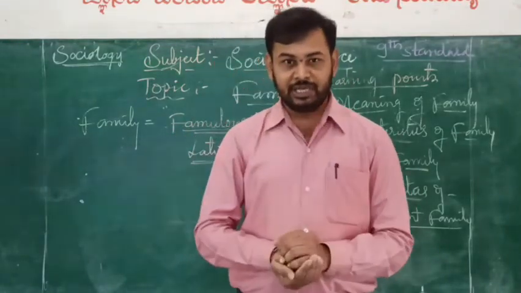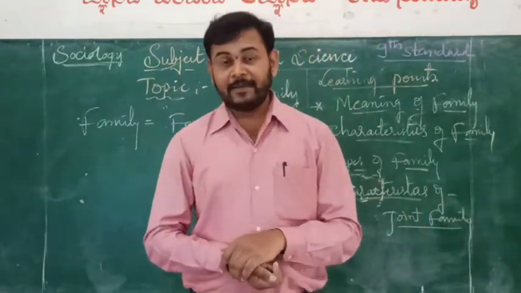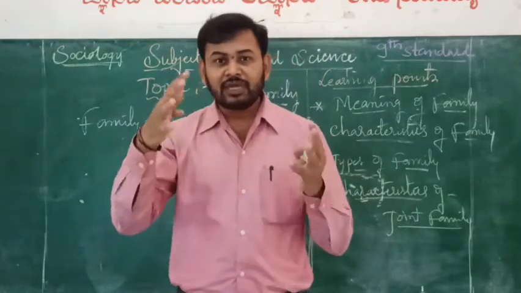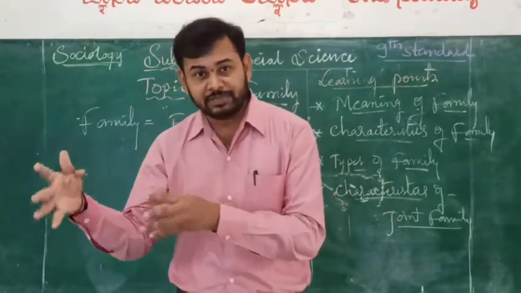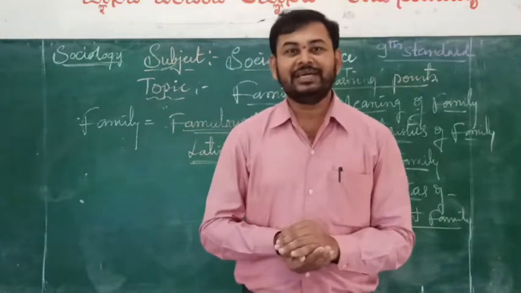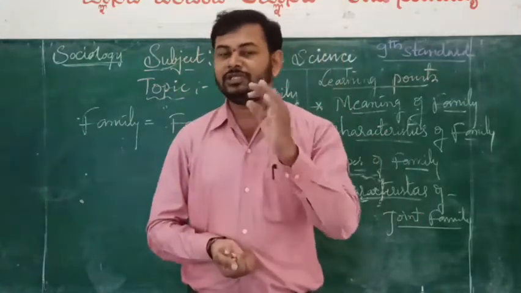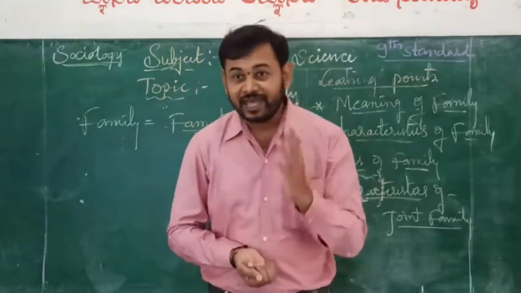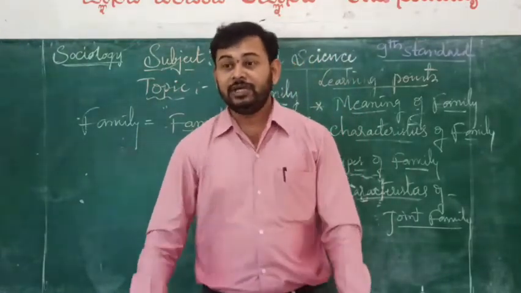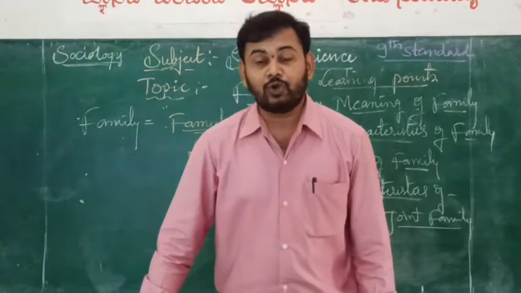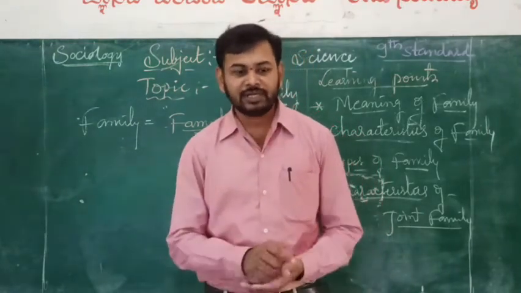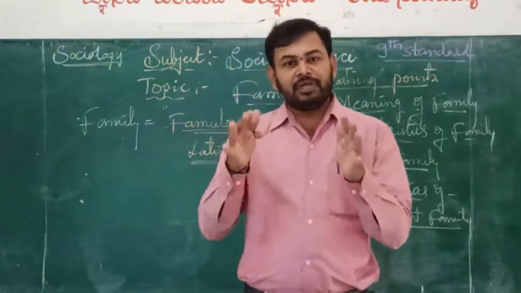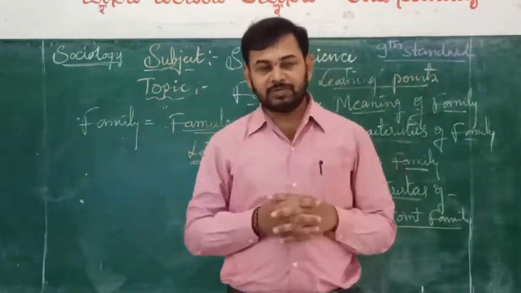Helping nature can be seen, and coordination can be seen, and giving and taking policy can be seen, and then having kith and kin personalities can be seen. So these are the basic unit of social activities. This is one of the important characteristics of a family. Yes. The next one is continuous responsibility and social accountability. Dear student, in a family, every member in a family has their own responsibility.